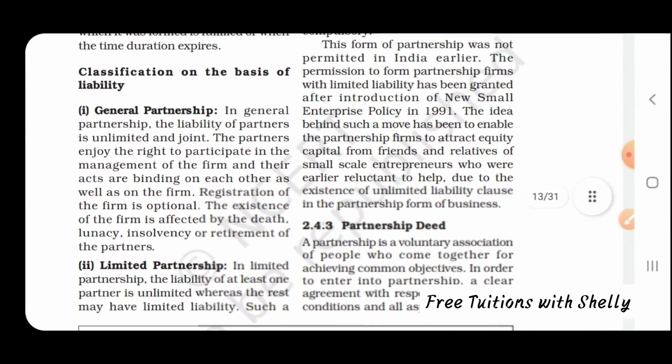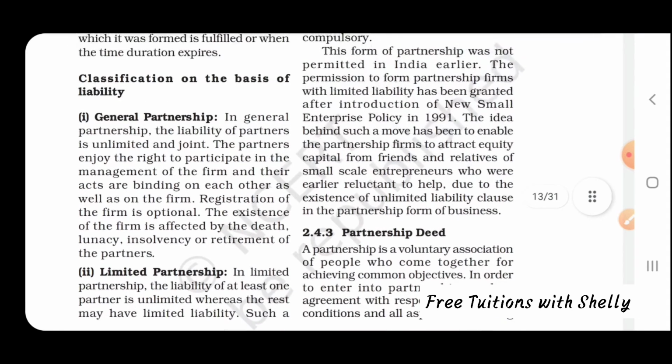Then classification on the basis of liability: there can be general partnership and limited partnership. In the general partnership, the liability of partners is unlimited. The partners enjoy the right to participate in the management of the firm. Their acts are binding on each other as well as on the firm. Registration of the firm is optional.